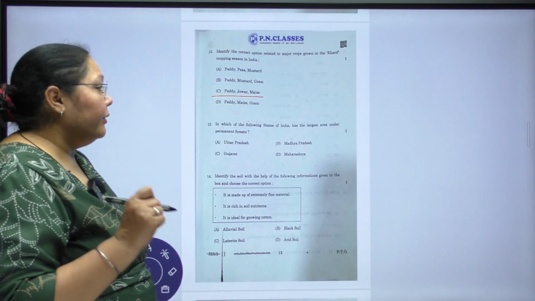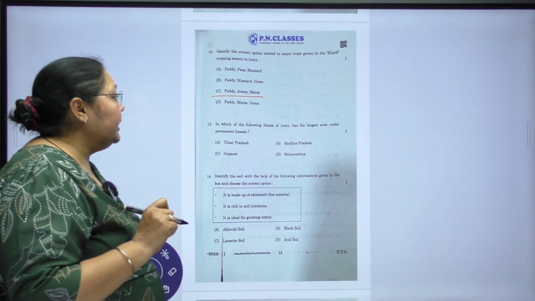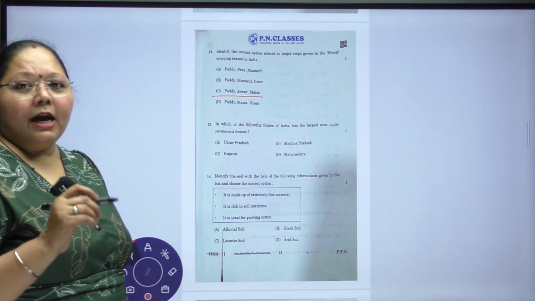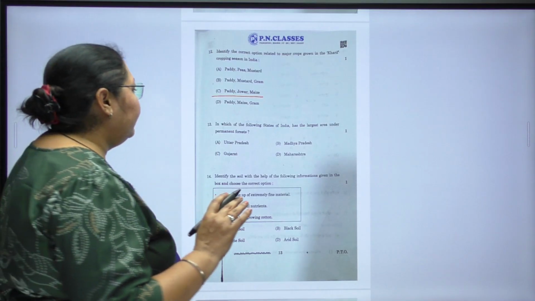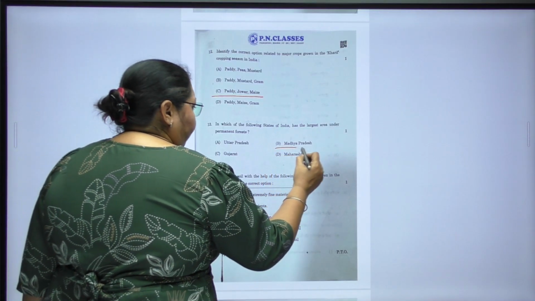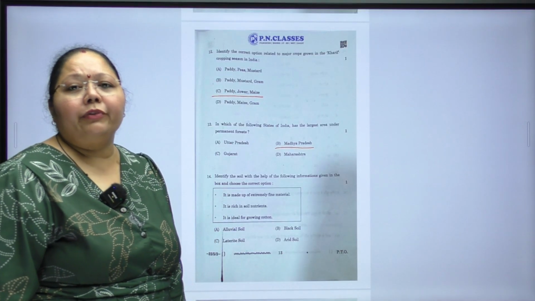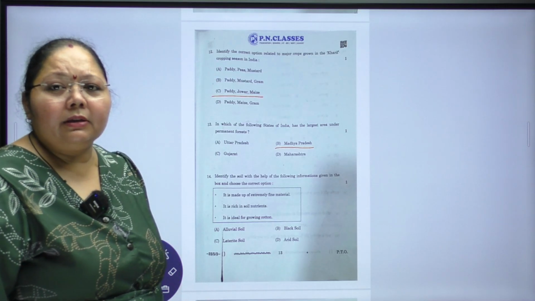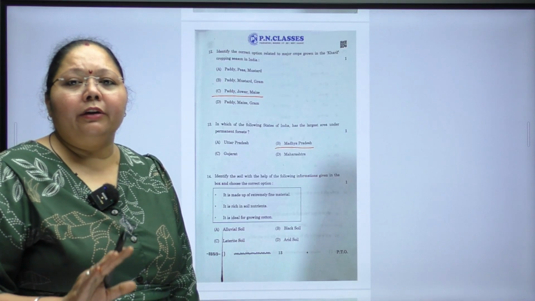We have to mark the state with the largest area under permanent forest, and none other than Madhya Pradesh is the answer. Why? Madhya Pradesh is the center of India and is being very nicely developed by the government and retained for the permanent forests.